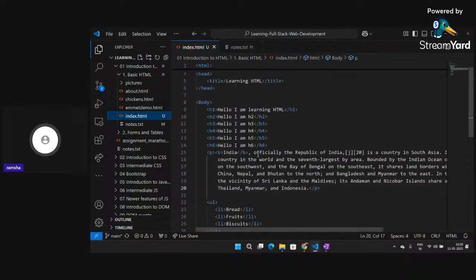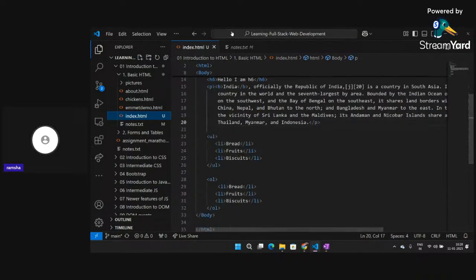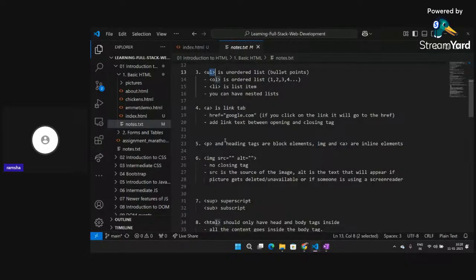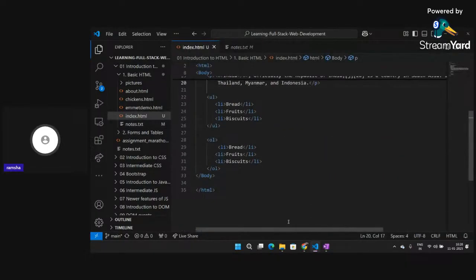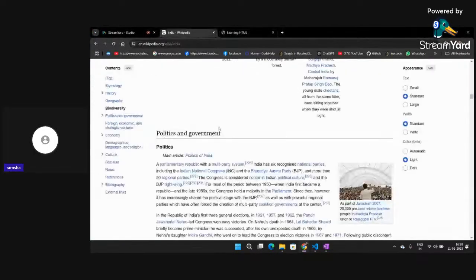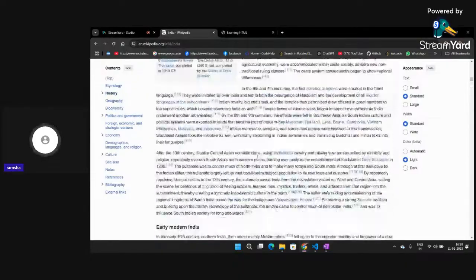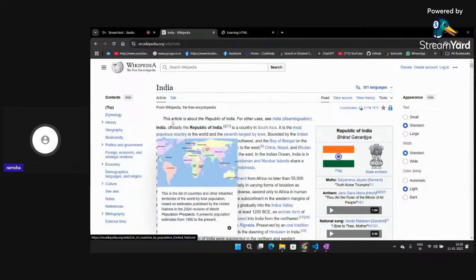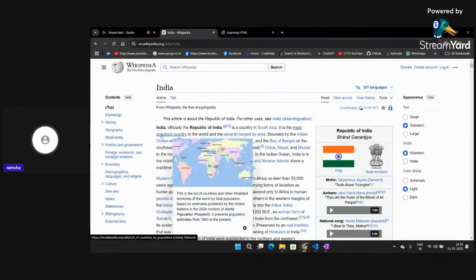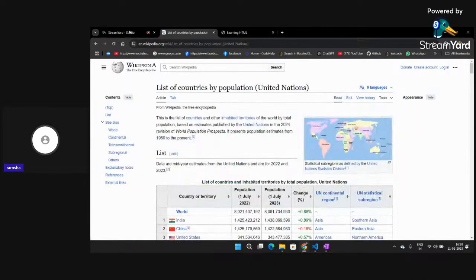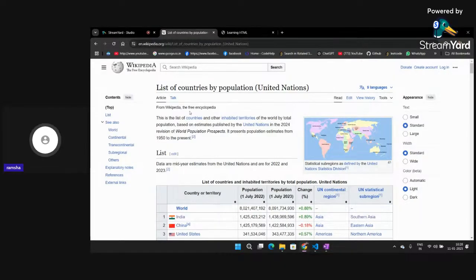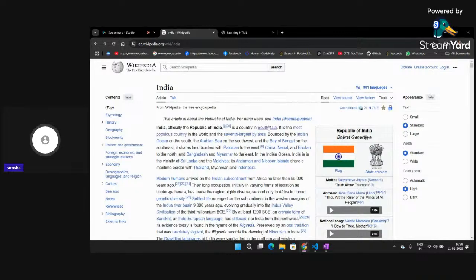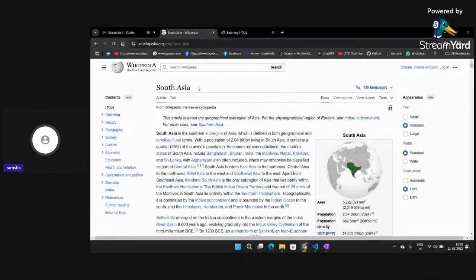Now we have studied heading, paragraph, UL, and the OL tag. Right now, what I can do is create some links also. If you see here, there is a lot of blue text in this particular Wikipedia page, and suppose this is a link saying populous country. If I click on it, I'll be redirected to another website which will tell me about the population. And if I go back and click on South Asia, for example, I will be redirected to a new page explaining South Asia.